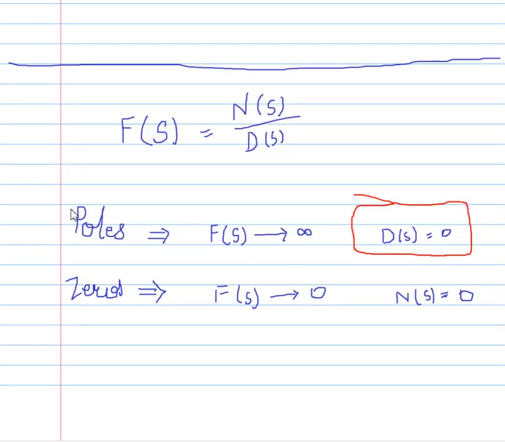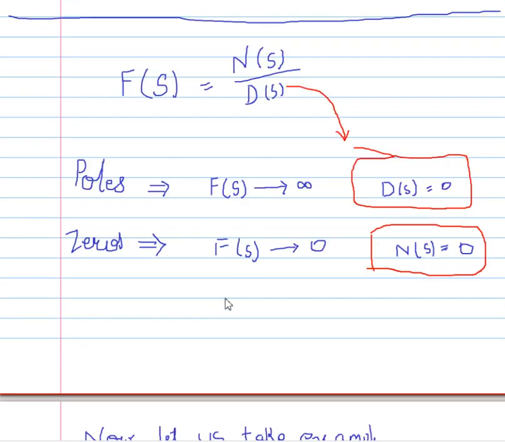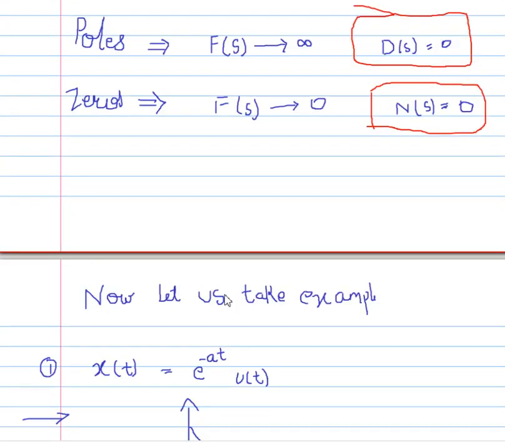So here we will get poles. Put denominator equals to 0. For zeros, what is the concept? Numerator should be equal to 0. That is f of s equals to 0. So here we will conclude poles and zeros.